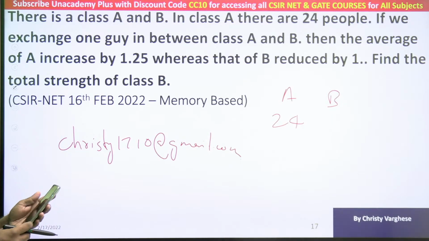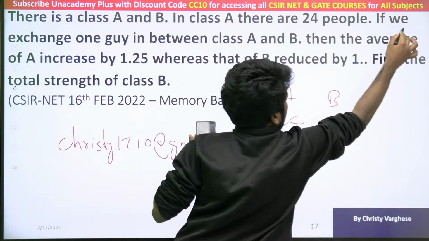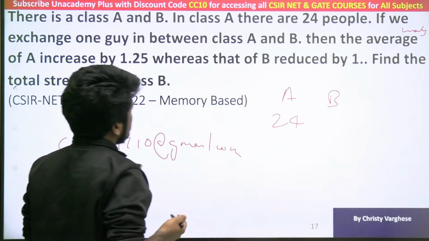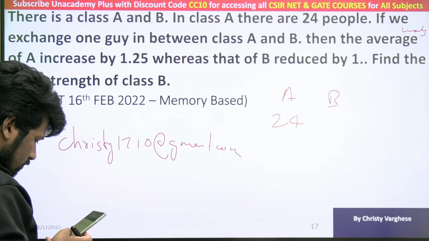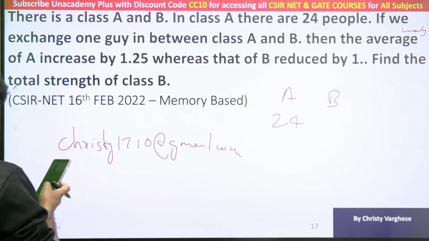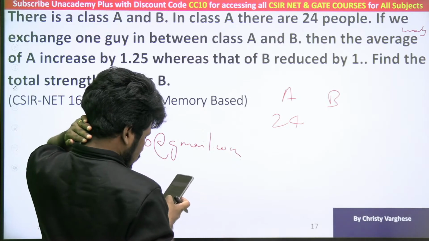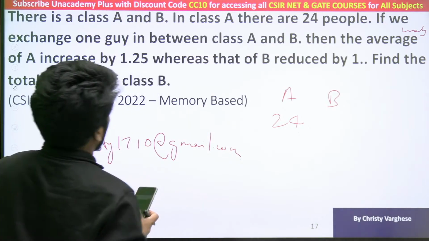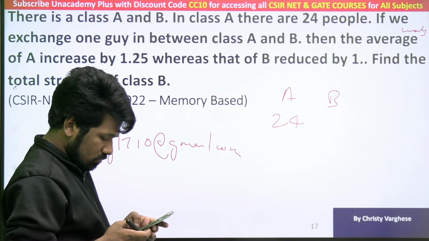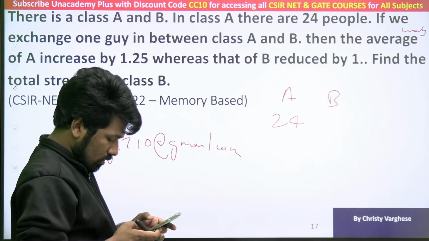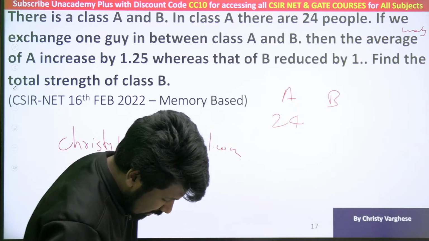Average marks. Okay, Preeti, it is average marks that is mentioned now. So I will represent marks itself. Everything is in terms of marks, I guess. So average marks of B increased by 1.25 and A increased by 1. Okay, then that makes sense. So with respect to that, let us try to understand this question. If it is average marks, it is making sense.